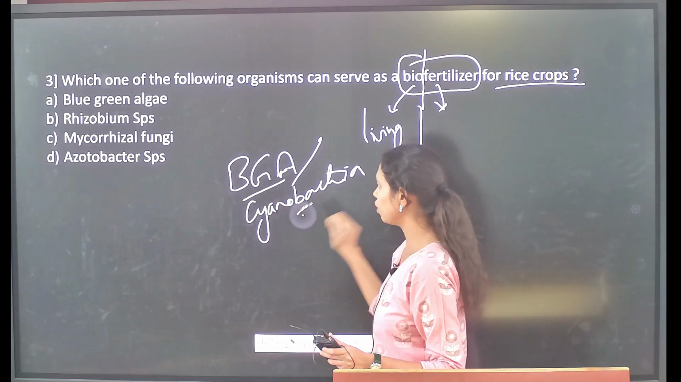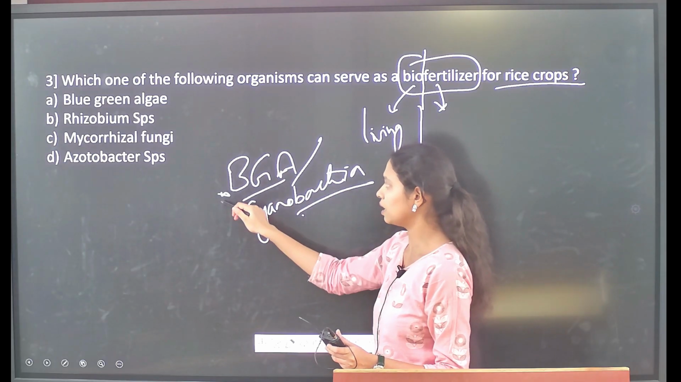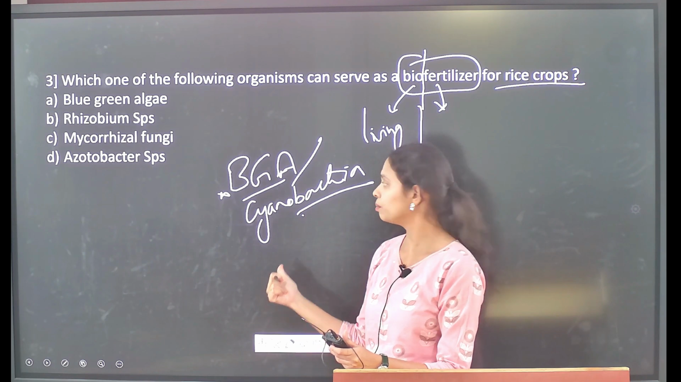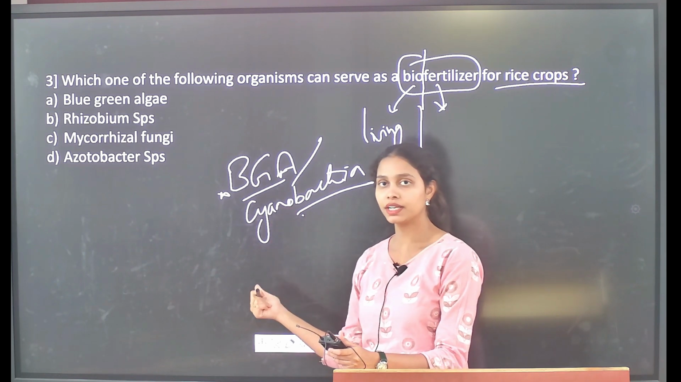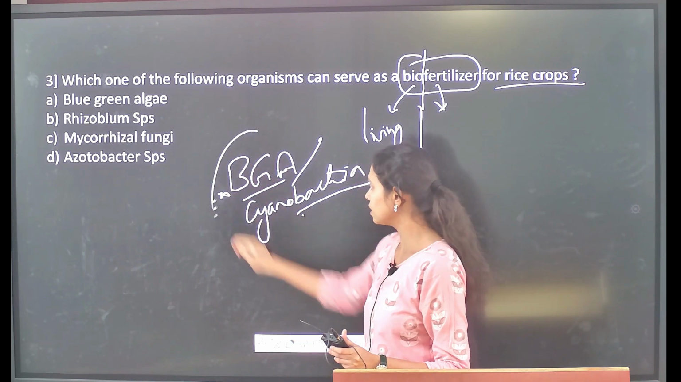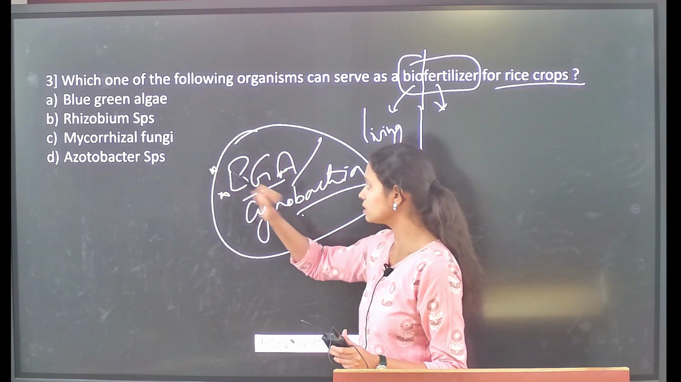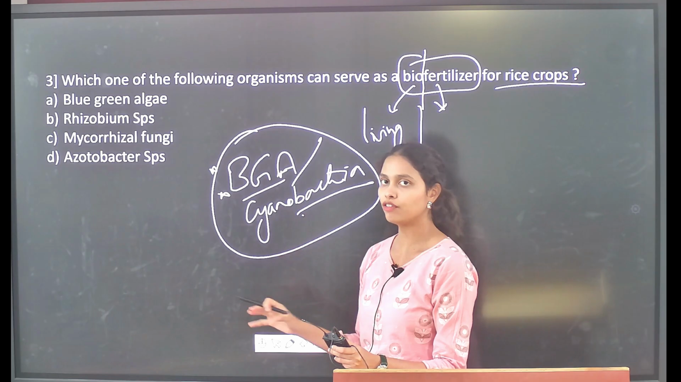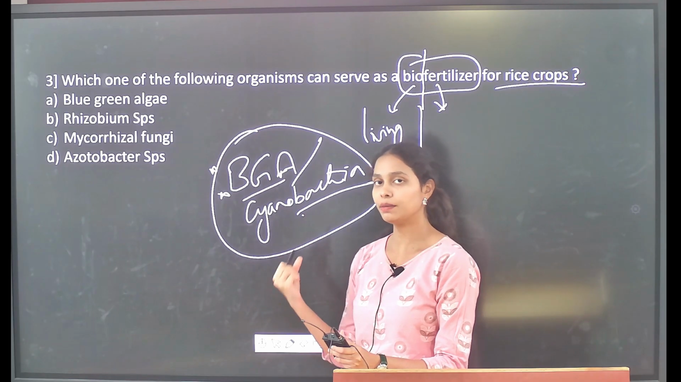So blue-green algae, or the cyanobacteria, act as biofertilizers in the rice fields, and here is how they perform and act as a biofertilizer in the rice plants. In the rice crop, we use this blue-green algae as a biofertilizer, and it has the capability of capturing and also fixing the atmospheric nitrogen.